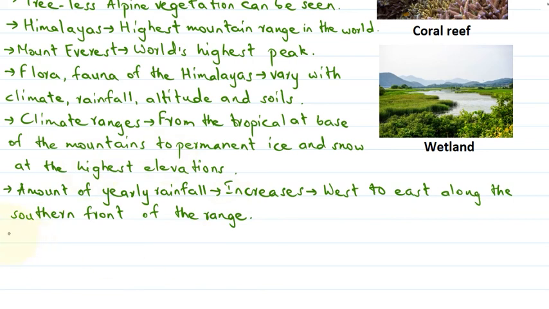Now let's move on to the aquatic ecosystem. So let's see how is this ecosystem.